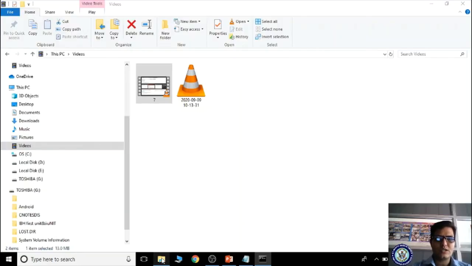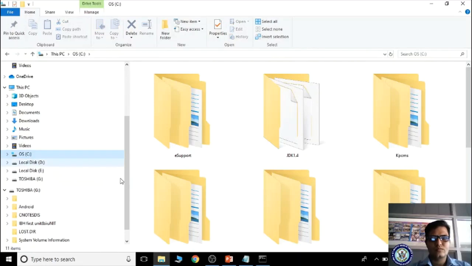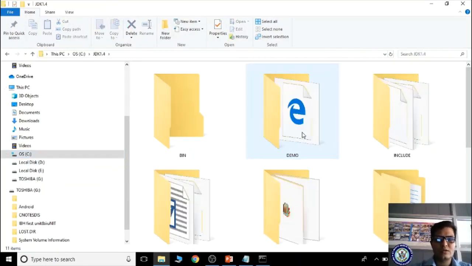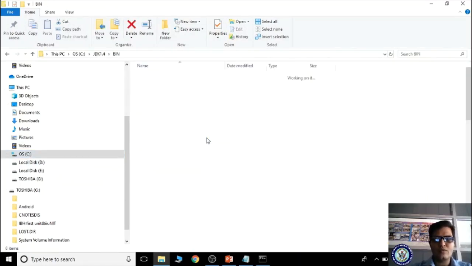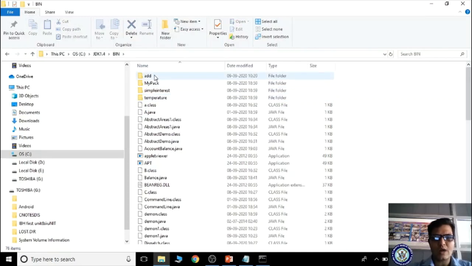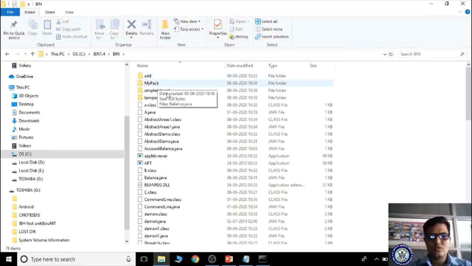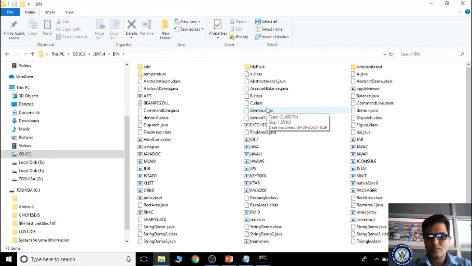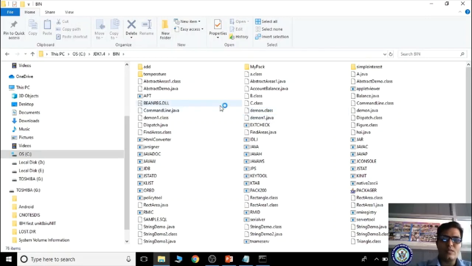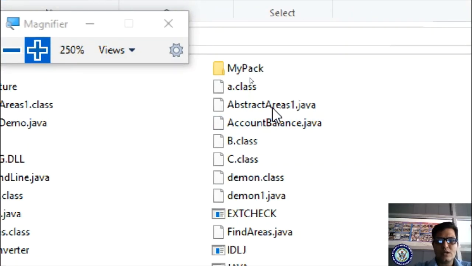For better understanding, I am opening your C drive, JDK folder. In the bin folder you are seeing the add folder, right? Hope you are seeing here. This add folder exists.